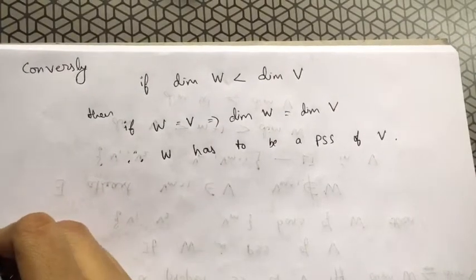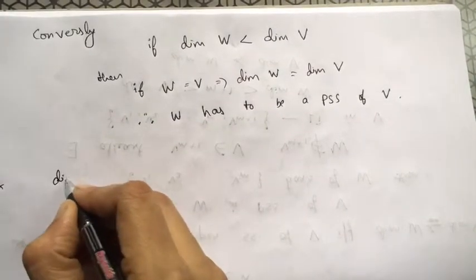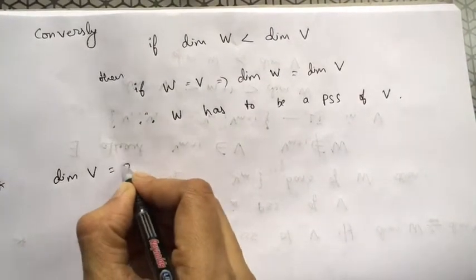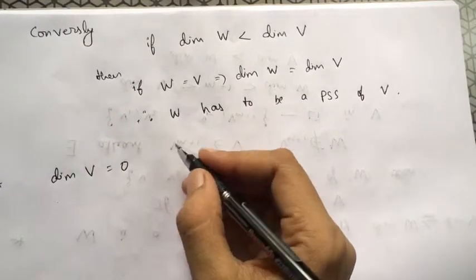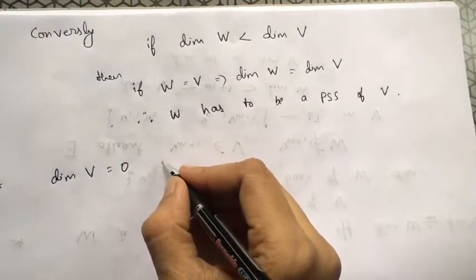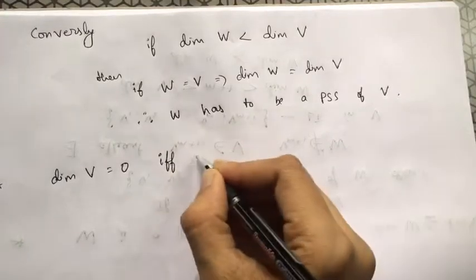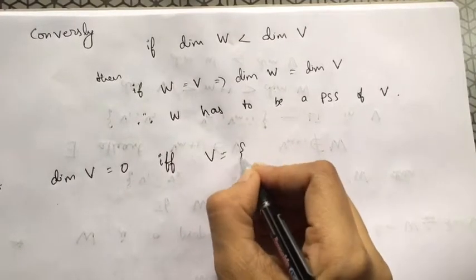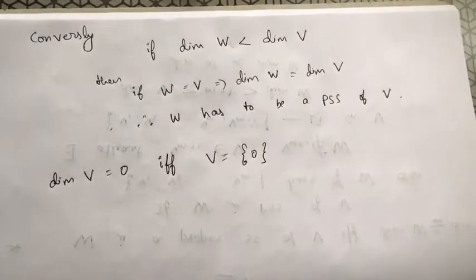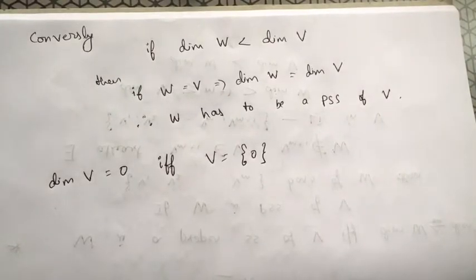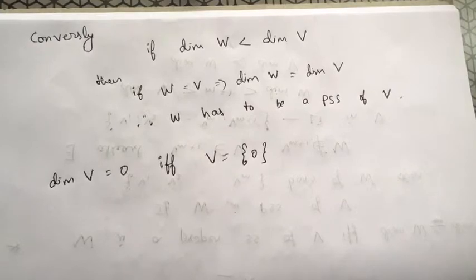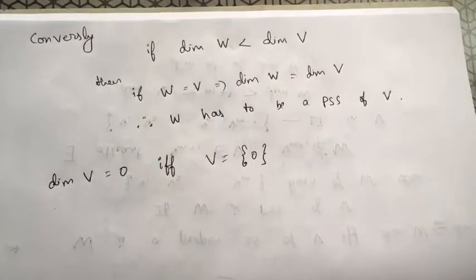One more corollary is, if I have a vector space whose dimension is 0, then the vector space has only one element, that is 0. Dimension of V is equal to 0 if and only if vector space V has a singleton 0.